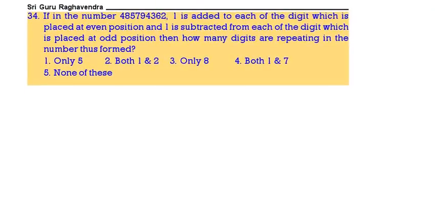In the number 485794362, 1 is added to the digit which is at an even position. Even position means we should add 1. That means 9, this is 8, this is 5, this is 7.